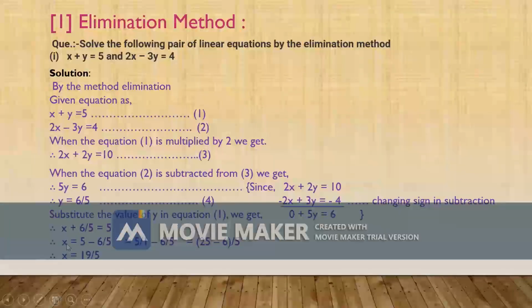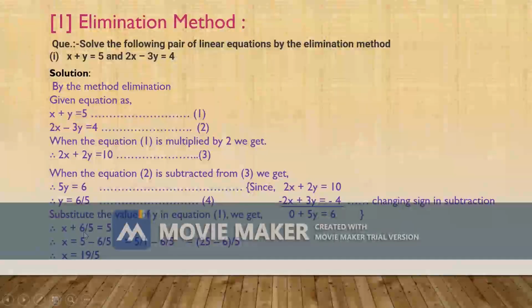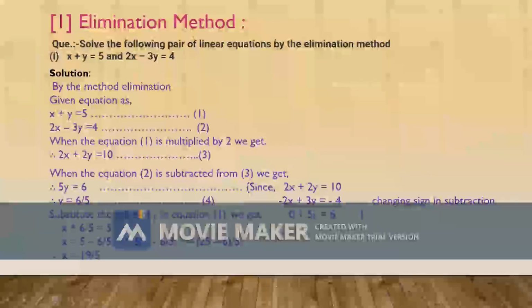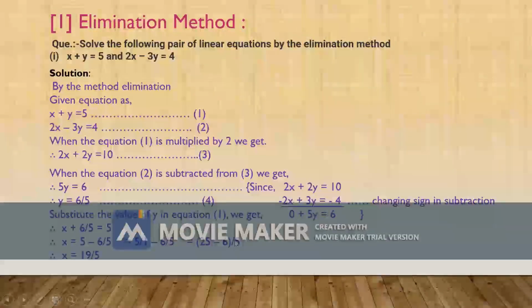Therefore, to simplify the equation, x is equal to 5 minus 6 upon 5. This positive value on the left side gives a negative value, which is equal to 5 upon 1 minus 6 upon 5. These terms, 5, multiply and divide. We get 25 minus 6 whole divided by 5. 25 minus 6 becomes 19. Therefore, x becomes 19 upon 5.